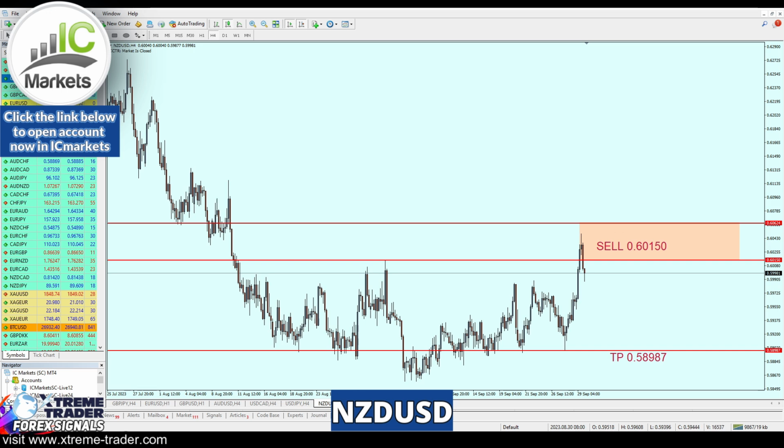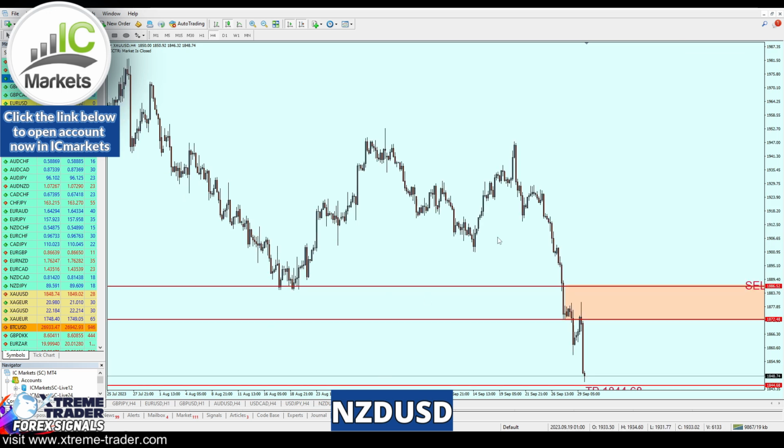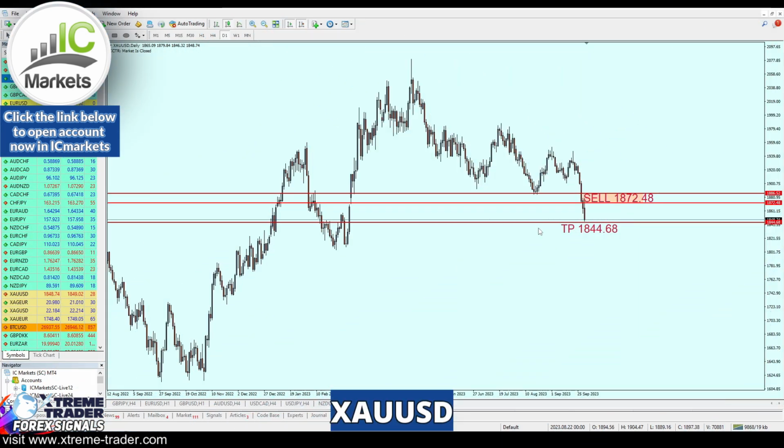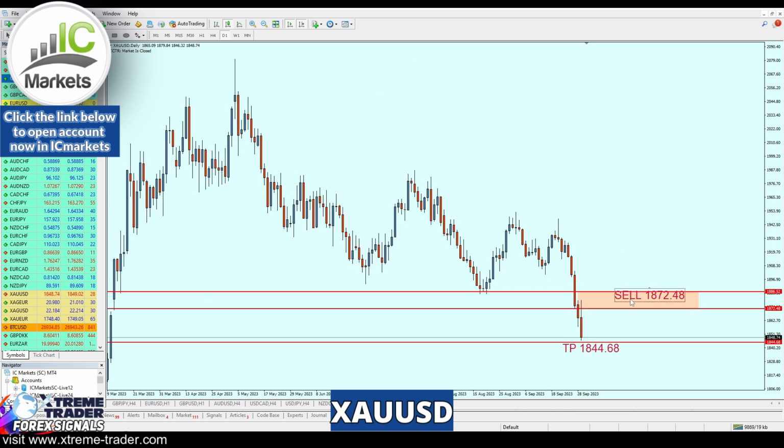And finally, let's now move to the gold. And I'm so proud of my gold signal. I think now for week number 6, I am having a 100% winning ratio on the gold, and I'm very happy with the winning streak that I have so far. It's really nice and profitable.